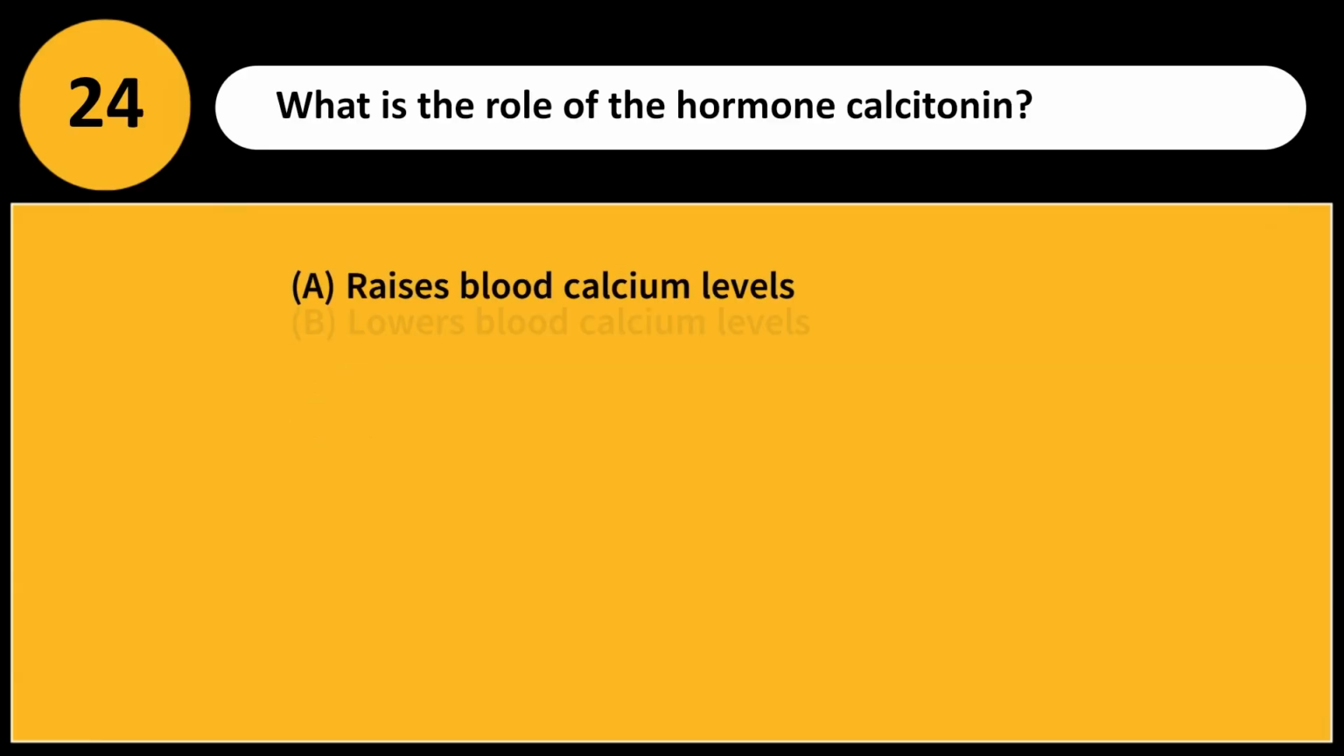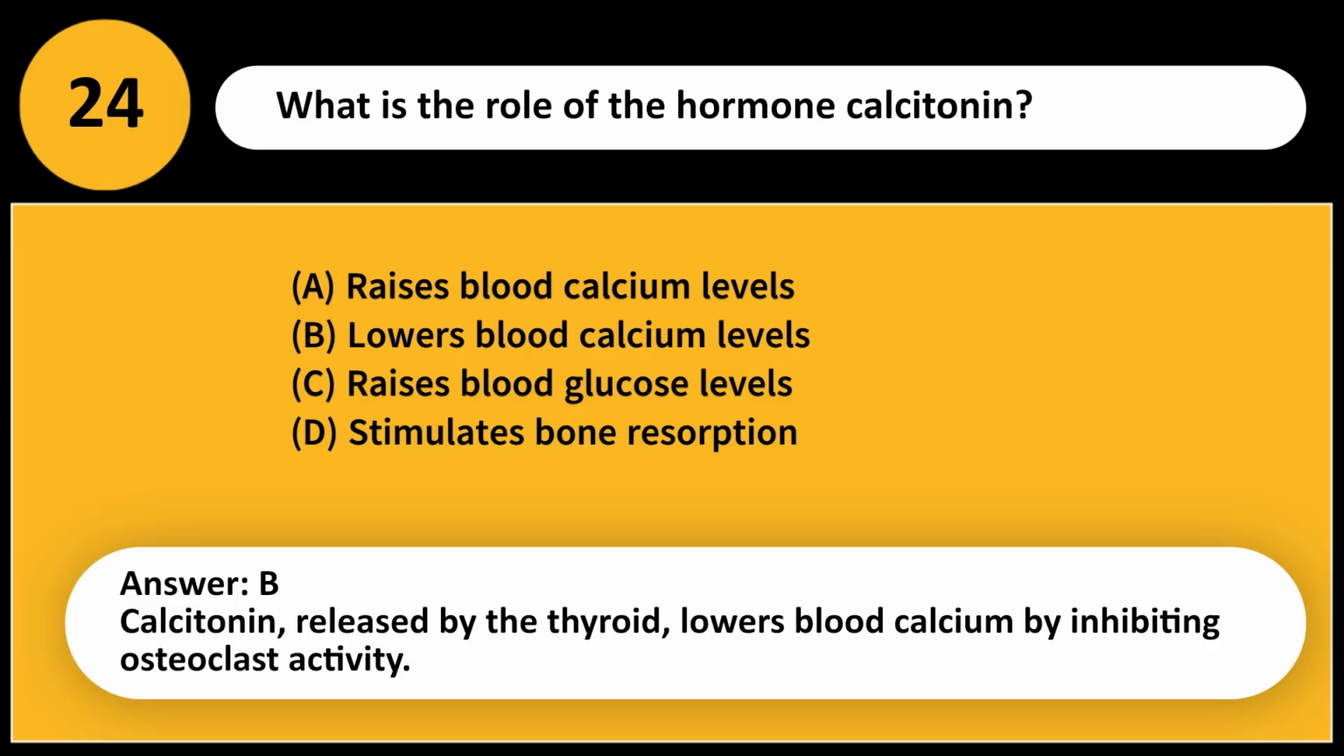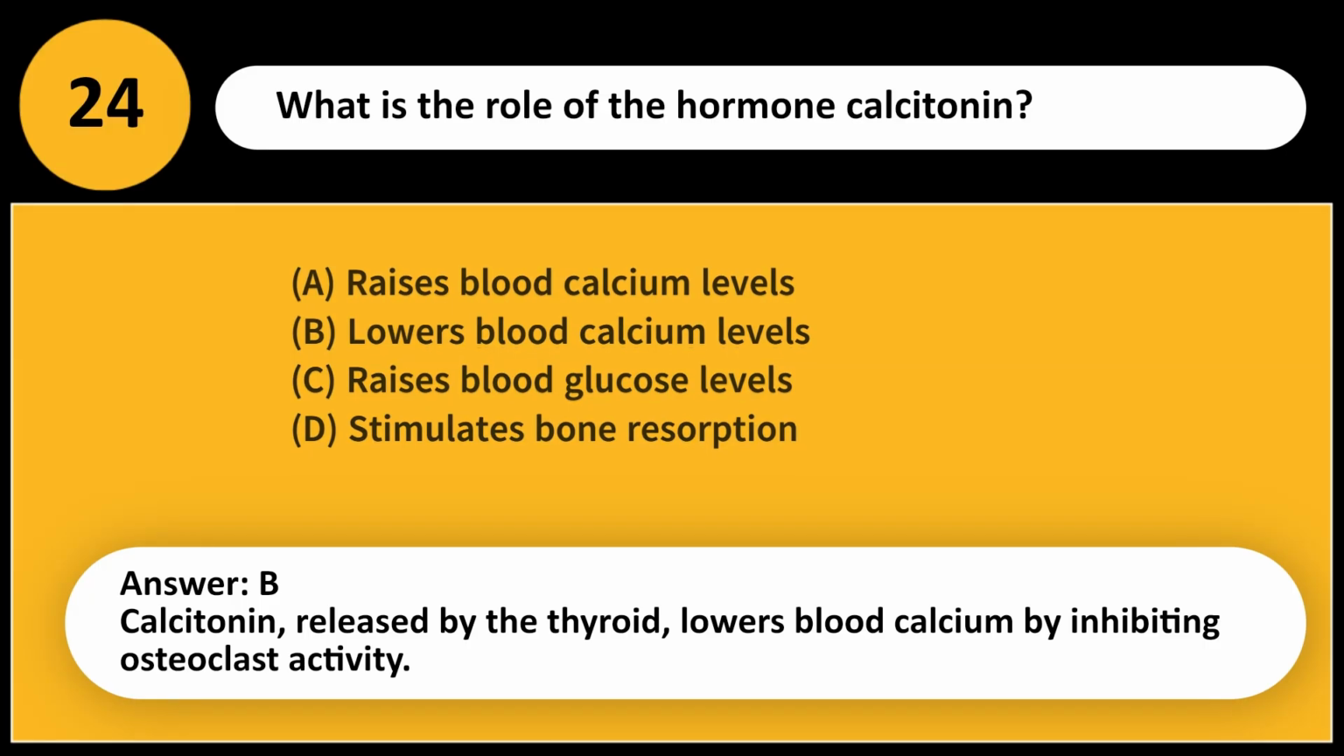What is the role of the hormone calcitonin? A. Raises blood calcium levels. B. Lowers blood calcium levels. C. Raises blood glucose levels. D. Stimulates bone resorption. Answer, B. Calcitonin, released by the thyroid, lowers blood calcium by inhibiting osteoclast activity.